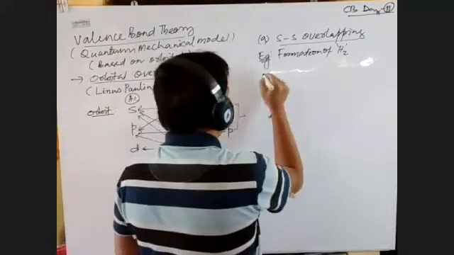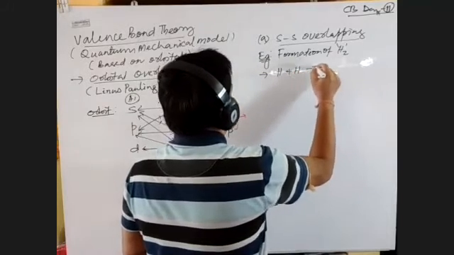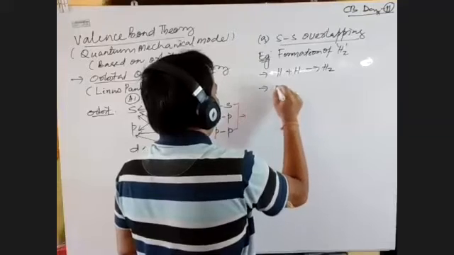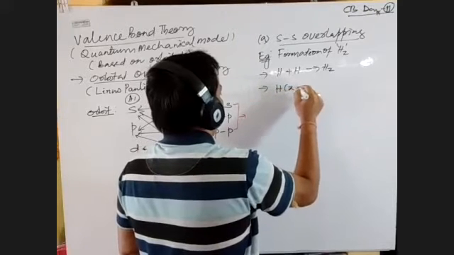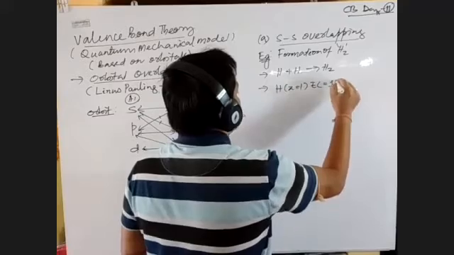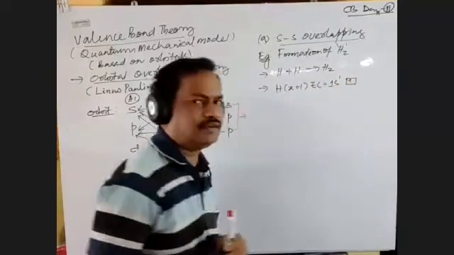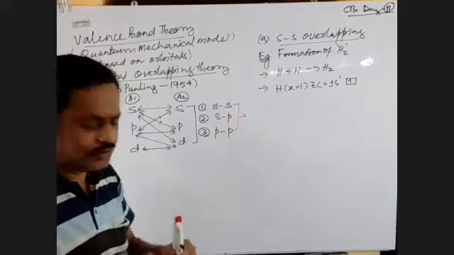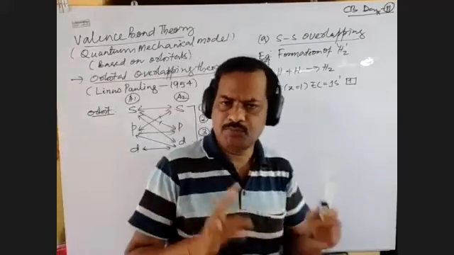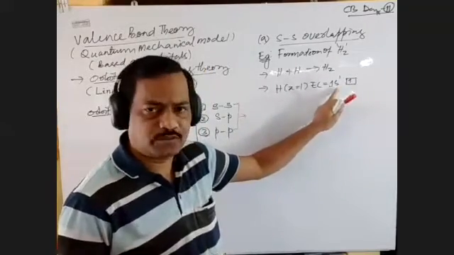Already you know that one hydrogen reacts with a second hydrogen forming an H2 molecule, right? And for hydrogen, Z is 1, so the electronic configuration is 1s1. So it has an unpaired electron in its s orbital. That's why each hydrogen shares one electron from its own side, because this electron is present in the s orbital.